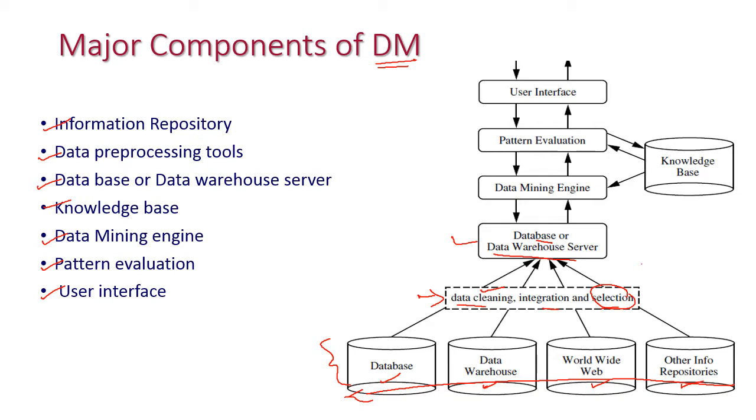And the next one is knowledge base. Knowledge base is here. Here we have the constraints or the knowledge. Here they give the information on how the data will be extracted. That is, we are going to select only the required data by satisfying those constraints which are actually stored in the knowledge base. And the next one is data mining engine.